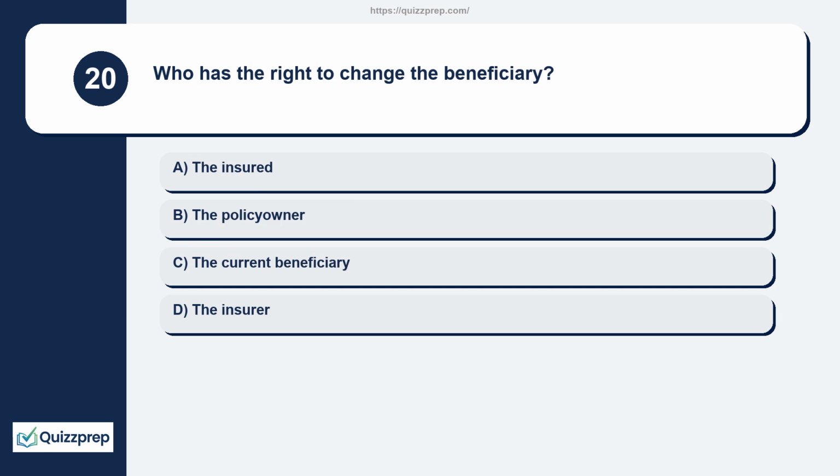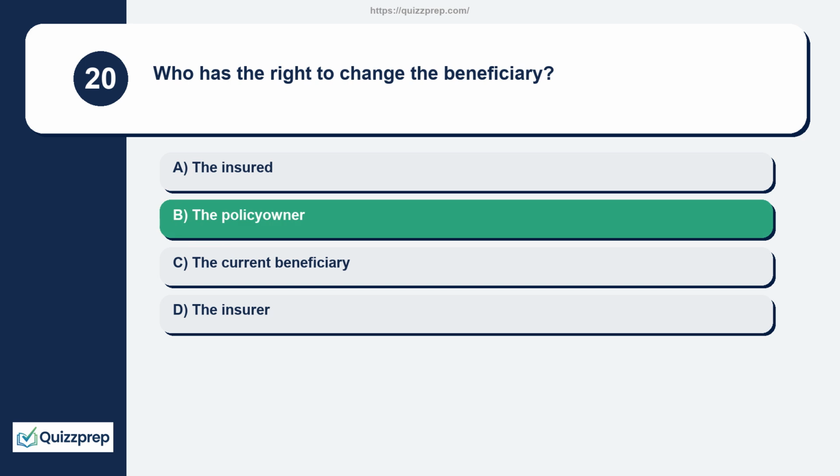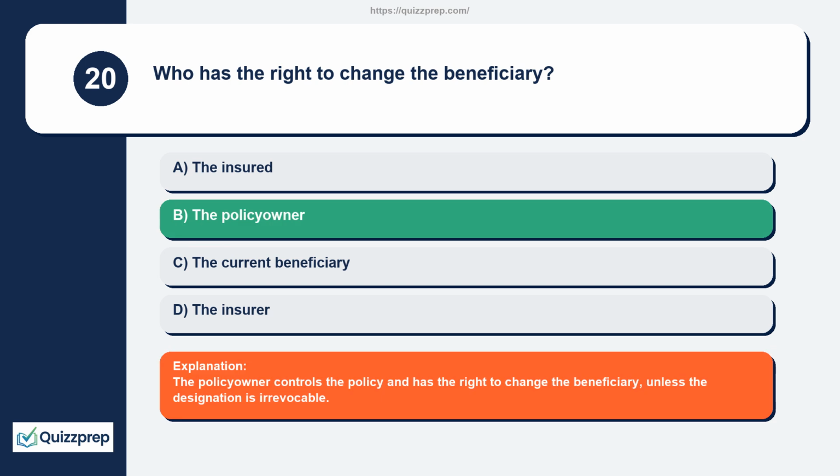Question 20. Who has the right to change the beneficiary? The insured, the policy owner, the current beneficiary, the insurer. The policy owner controls the policy and has the right to change the beneficiary, unless the designation is irrevocable.